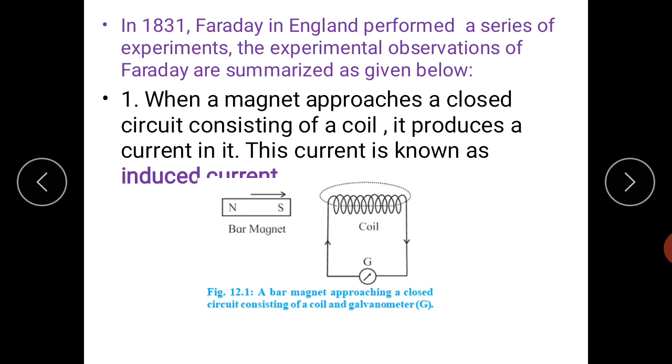Now the first observation is when the magnet approaches a closed circuit consisting of a coil, it produces a current in it, and this current is known as induced current. Induced means that because of the behavior of the magnet, the current is forcefully produced there. So inducing means to produce forcefully or to make forcefully. So this induced current is there in the coil when it approaches.